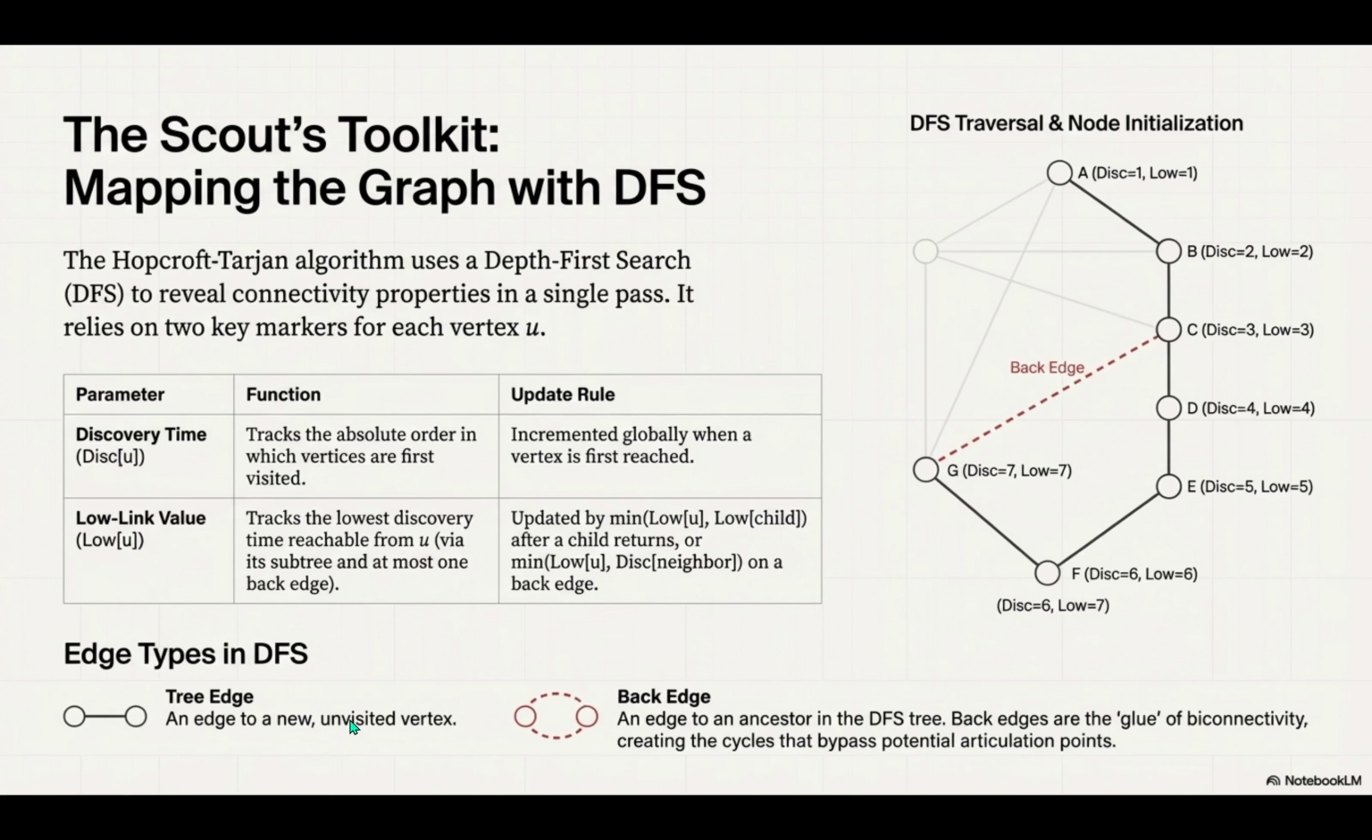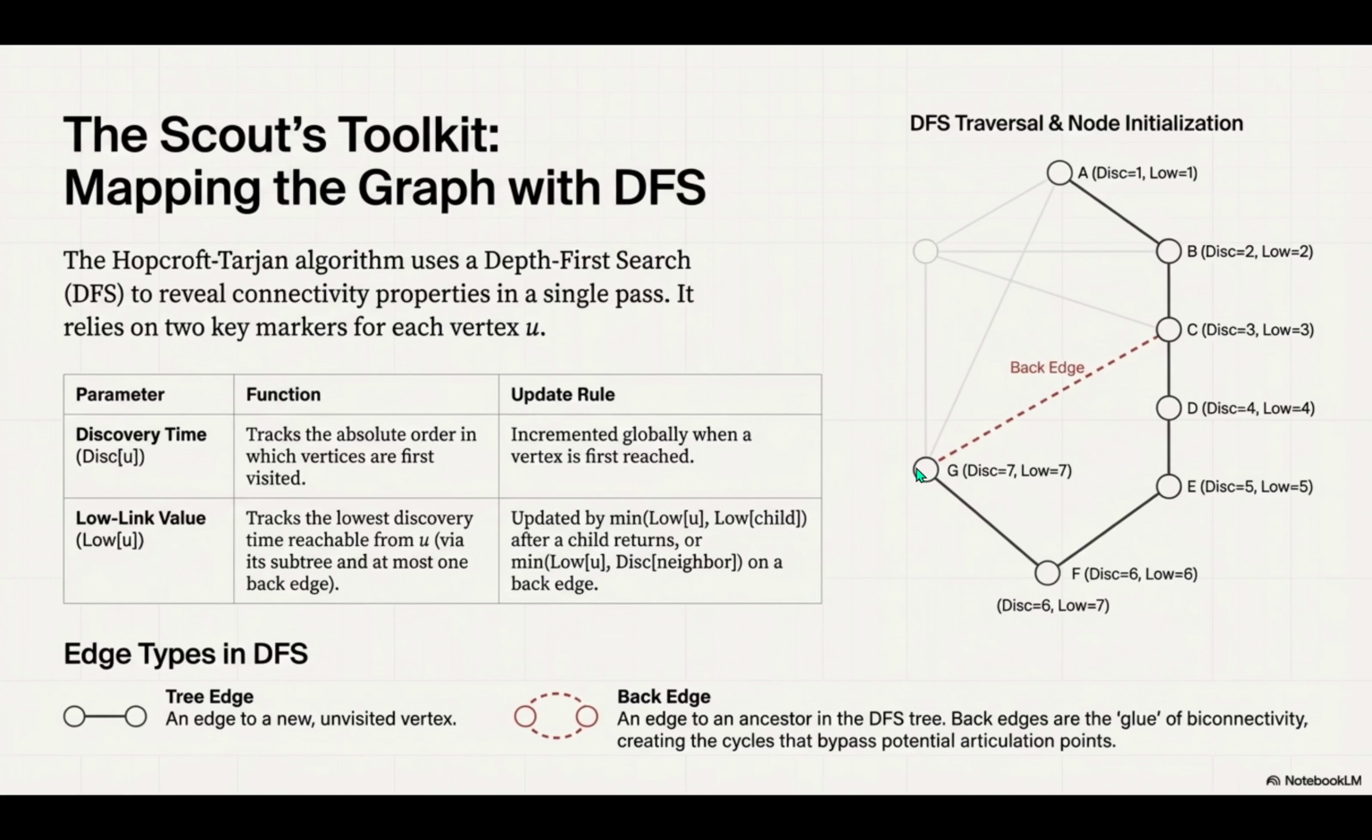It's the absolute timeline of the search: 1, 2, 3, 4, and so on. But the second piece, this is the key to the whole operation, right? The low link value. This is the secret sauce. For any node v, the low link value tracks the highest, most ancient ancestor that v or anything beneath it in the DFS tree can reach.